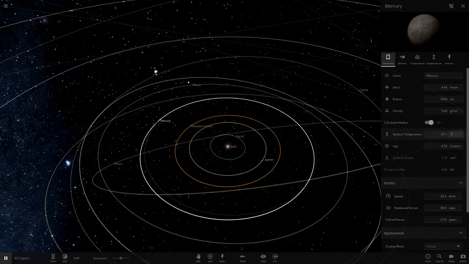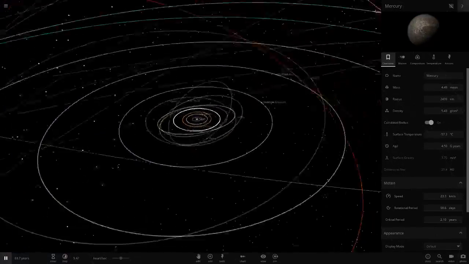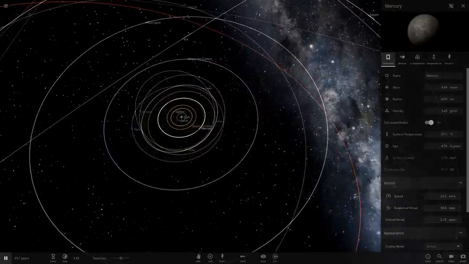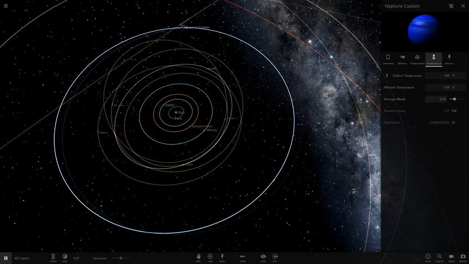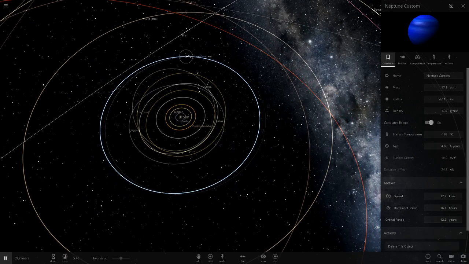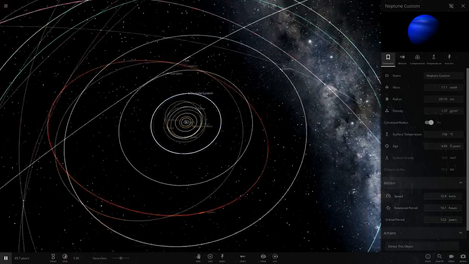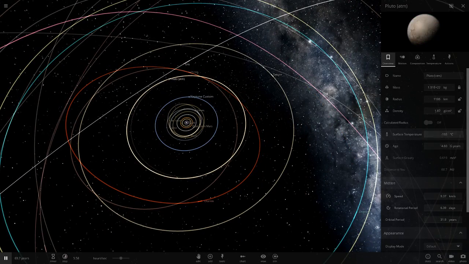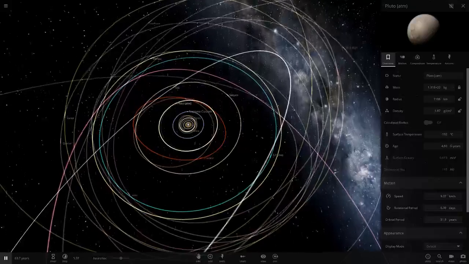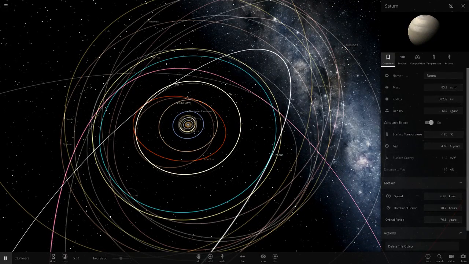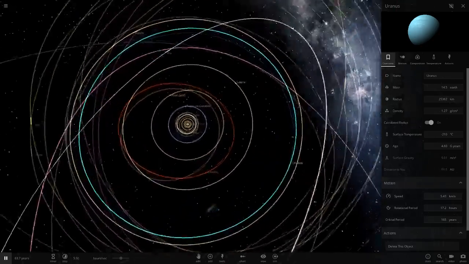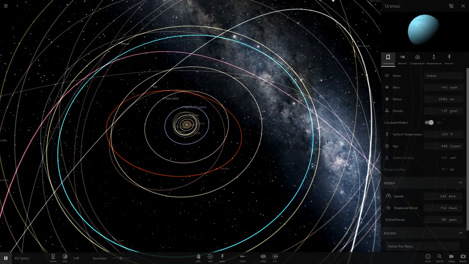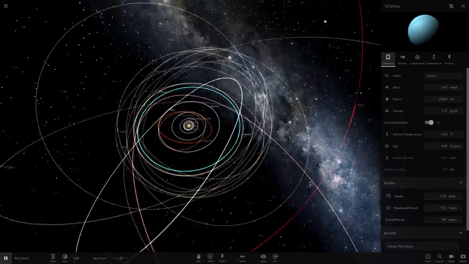Mercury is now in the minuses as well, so that's basically just a dwarf planet sort of status for temperature on it right now. And obviously Neptune, that's still cold because it's an ice giant. Yeah, it reflects 29% of light, but it's still in the orbit of where Jupiter was, so it's not very warm out here anyway. Pluto, minus 192, so that's still pretty cold. Saturn, minus 185. Uranus is minus 210, so Uranus will definitely be the coldest since it's even further than it normally is, and Uranus is already the coldest planet normally, so that should probably be the coldest now.